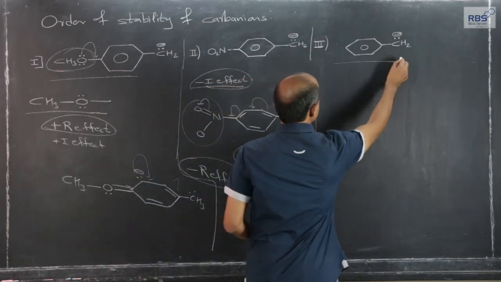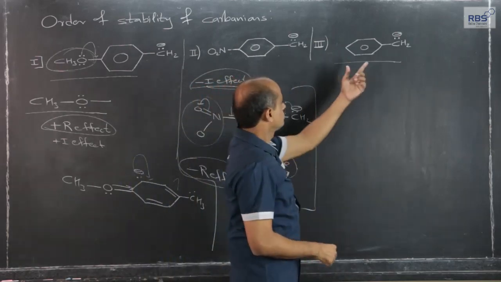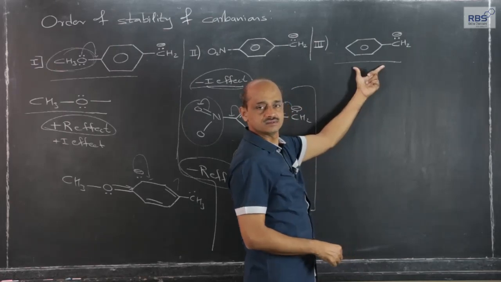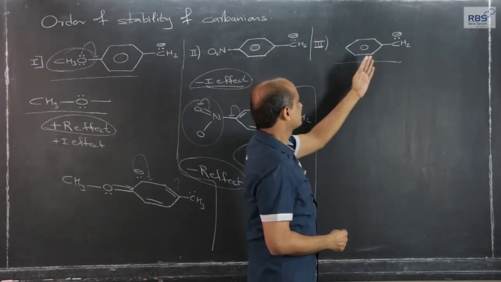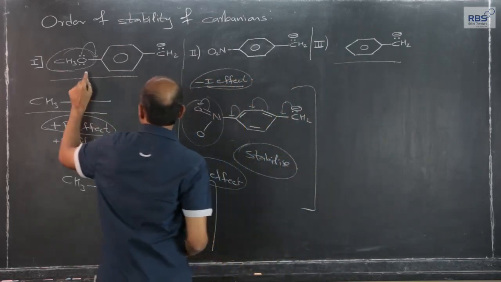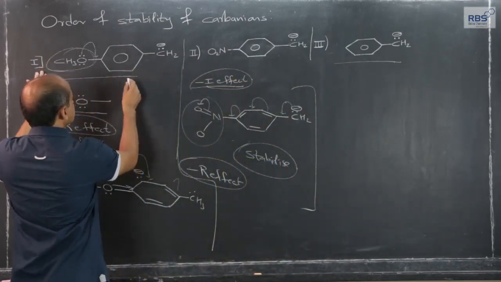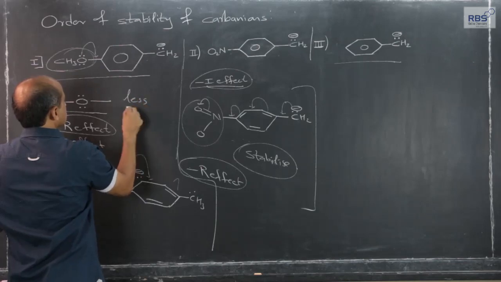And this one, let this be considered as the center part, for example. As compared to this, this is less stable